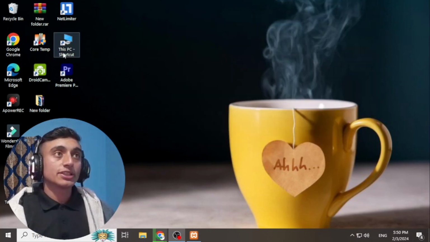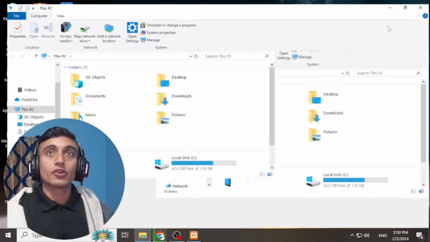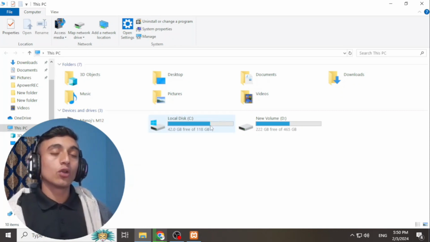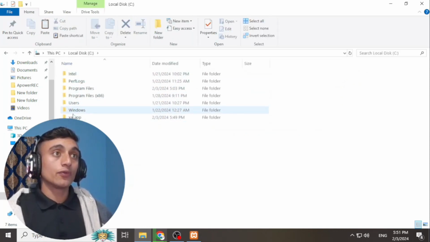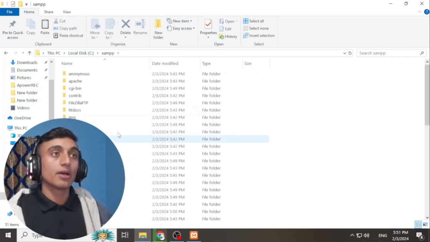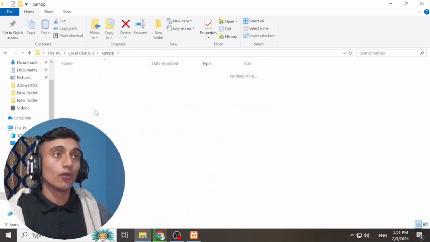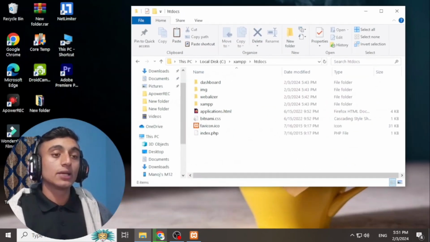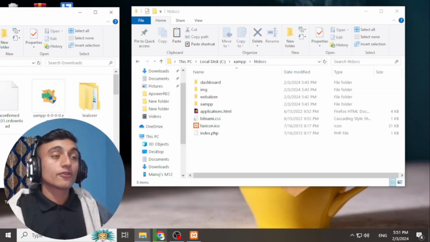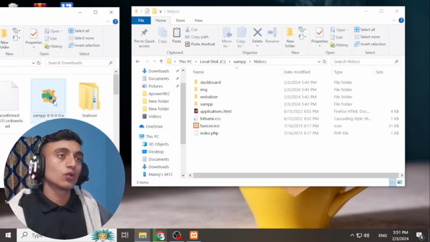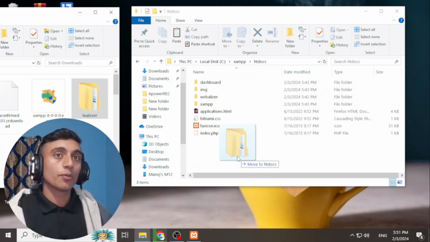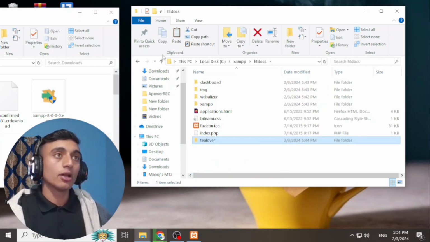Now go to This PC on your computer, open local disk C, and you will find a folder called XAMPP. Inside this XAMPP folder you can find the folder htdocs. Please open it, and now you have to paste the folder that you renamed after you extracted the WordPress file. We renamed the WordPress file as tlover. Now we'll drag and drop it over here. You can copy and paste right over here, and your folder will be moved to htdocs.